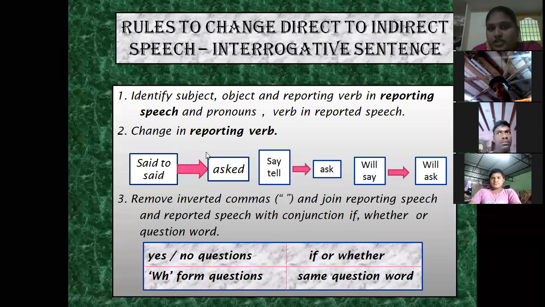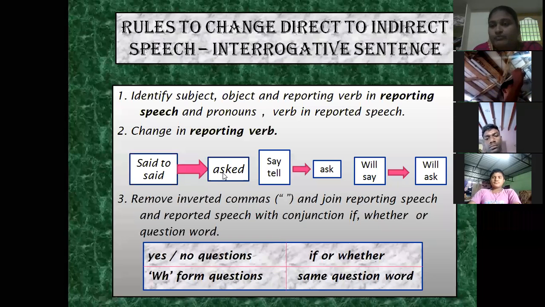And next, coming to the reporting verb. Already we have discussed that the reporting verb is the verb in the reporting speech. So here, if it is given as said to or said, it changes to asked because it is a question. We ask a question, right?